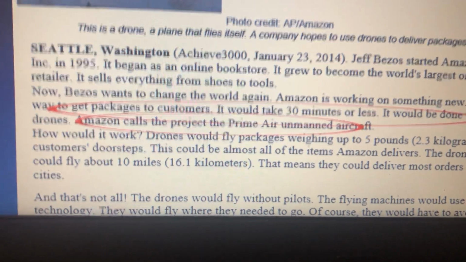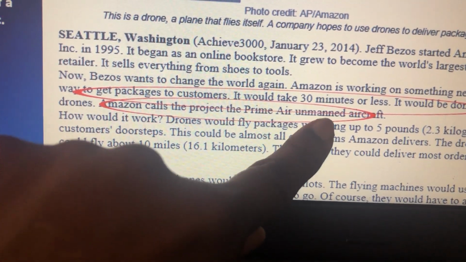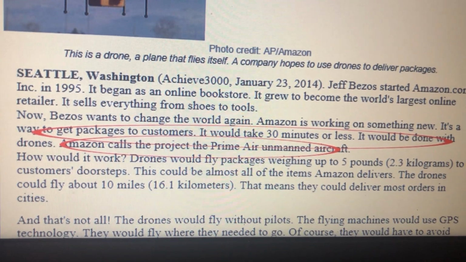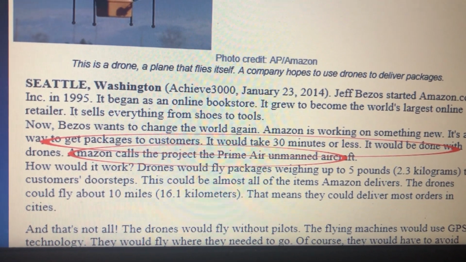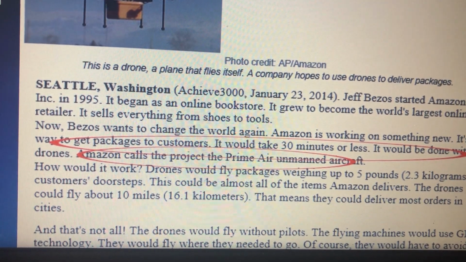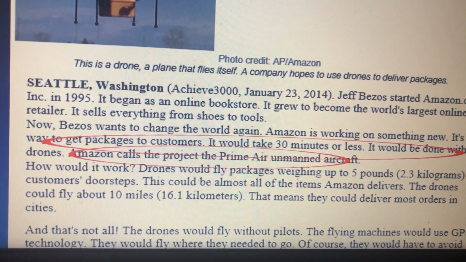Here's another detail. It says Amazon calls the project the Prime Air Unmanned Aircraft. When we say unmanned, we know that word unmanned means not manned. Prefix un means not. So what that simply means is that it's an aircraft that does not have a pilot on board of the aircraft.